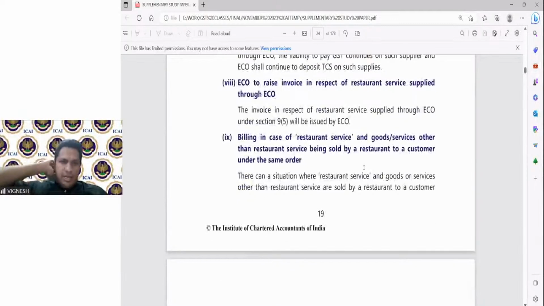Fine. Then billing in case of restaurant service and goods or services other than restaurant service sold by the restaurant to the customer under the same order. Sometimes restaurant service and goods and services are both sold by the restaurant. The example is Swiggy. Swiggy sells restaurant-related food, and also in Instamart, it sells basic packaged food like chips, etc. So in that particular situation, what is to be done?